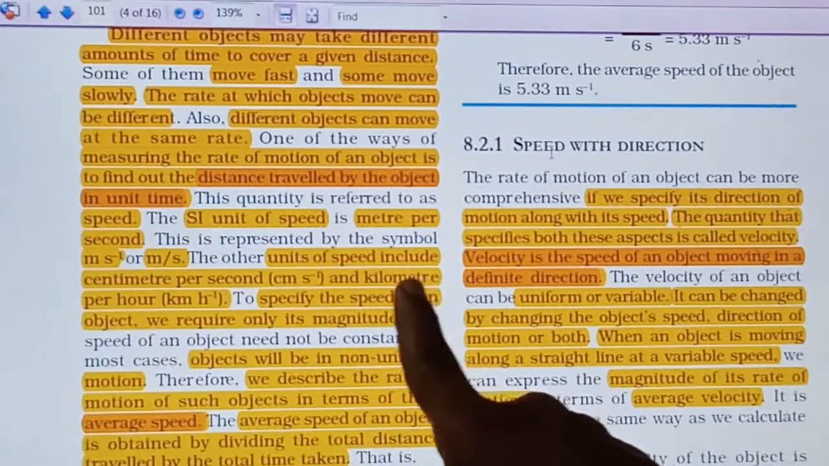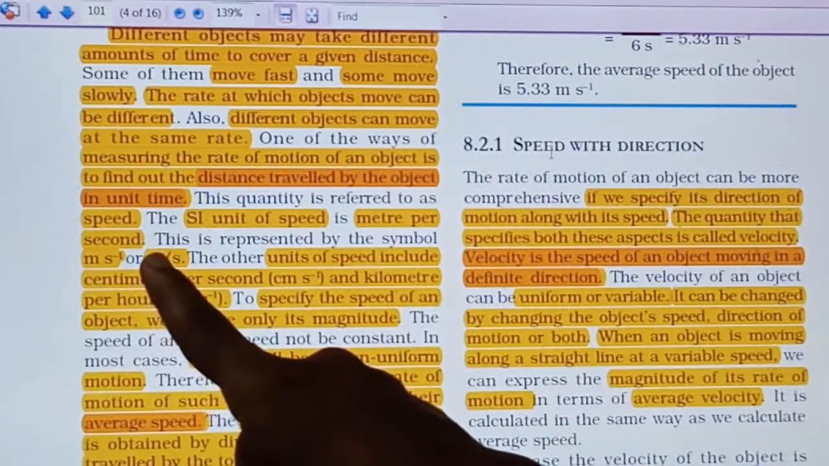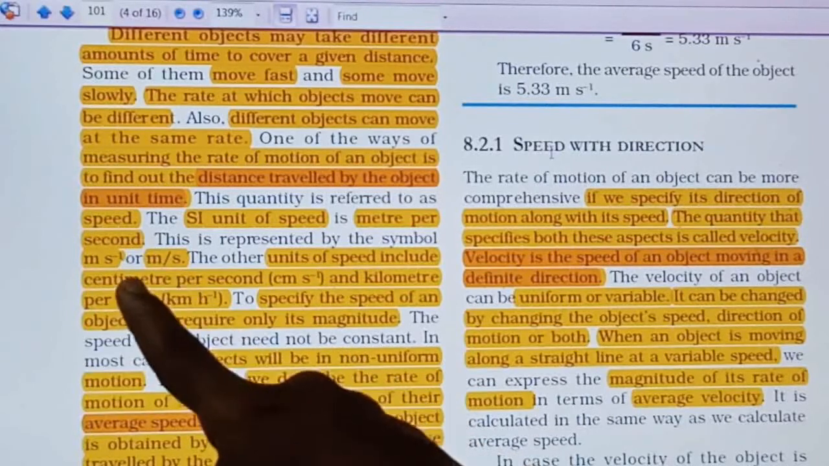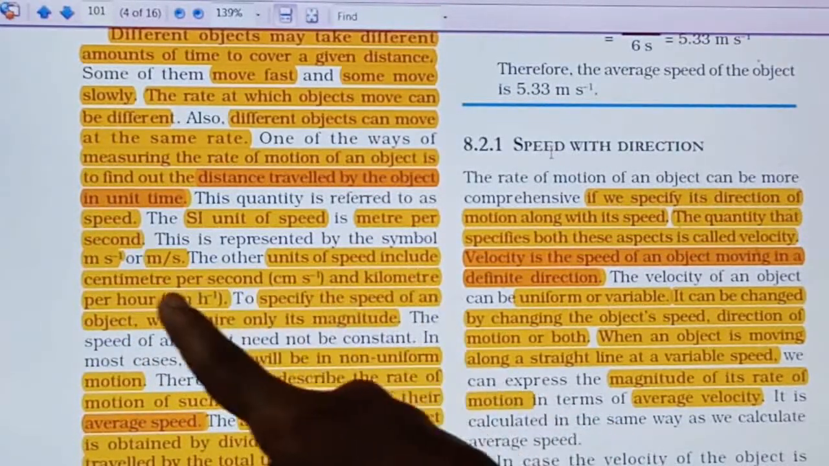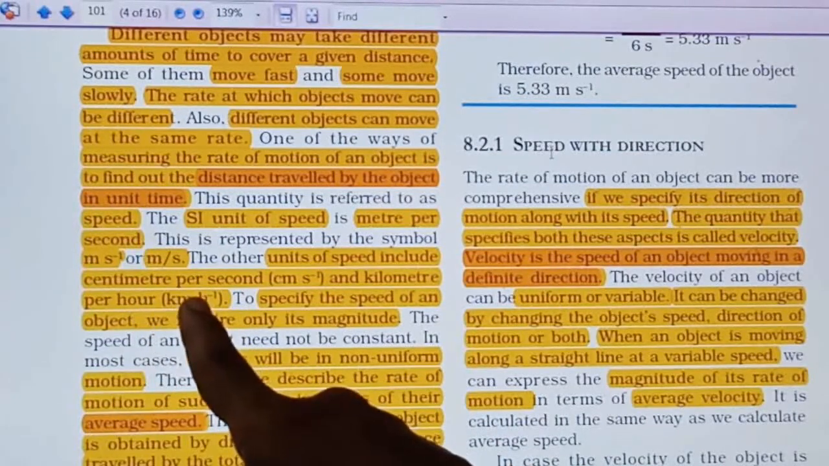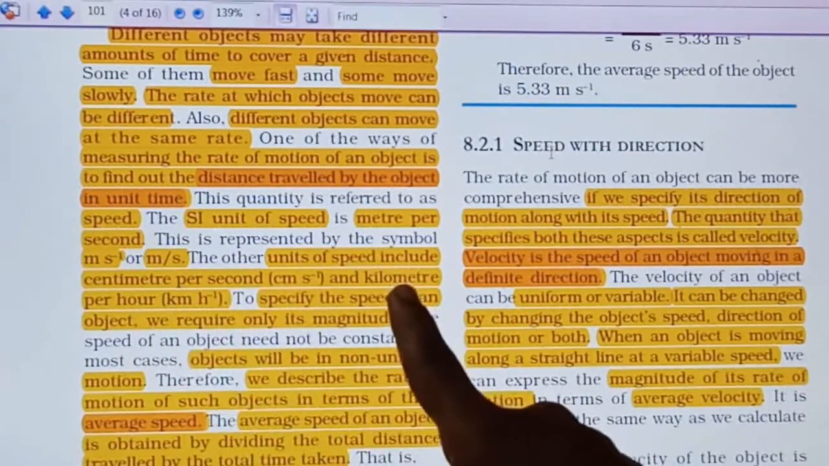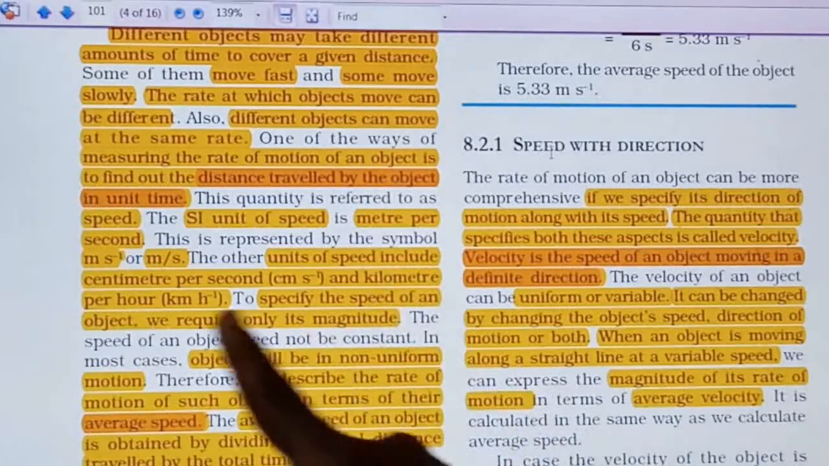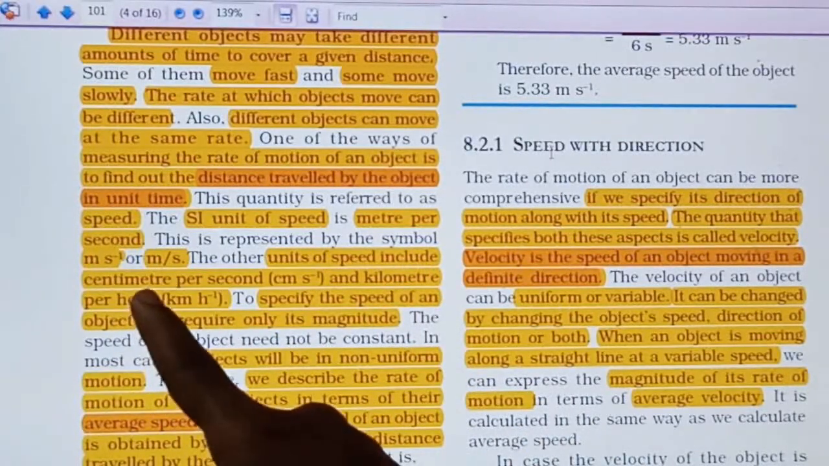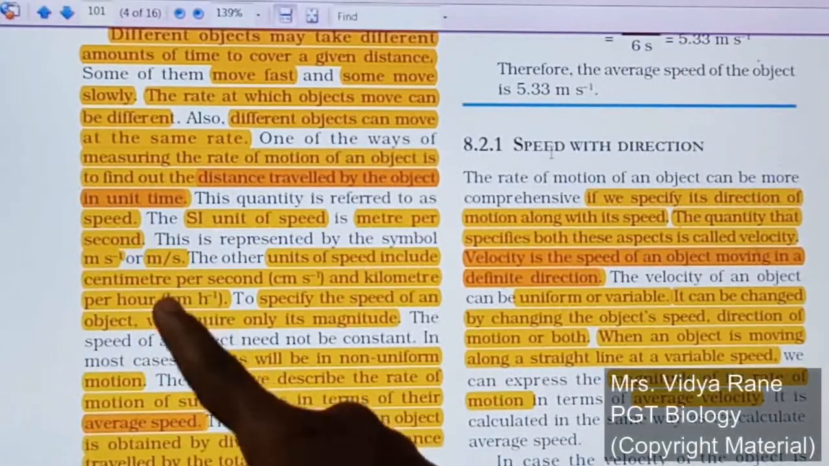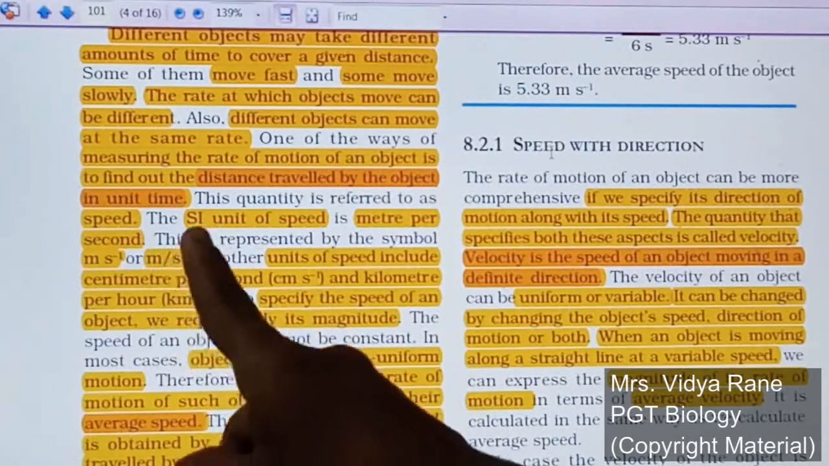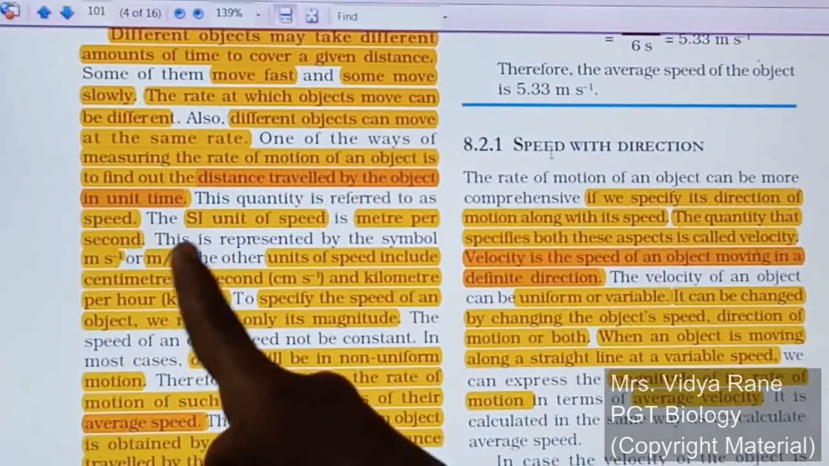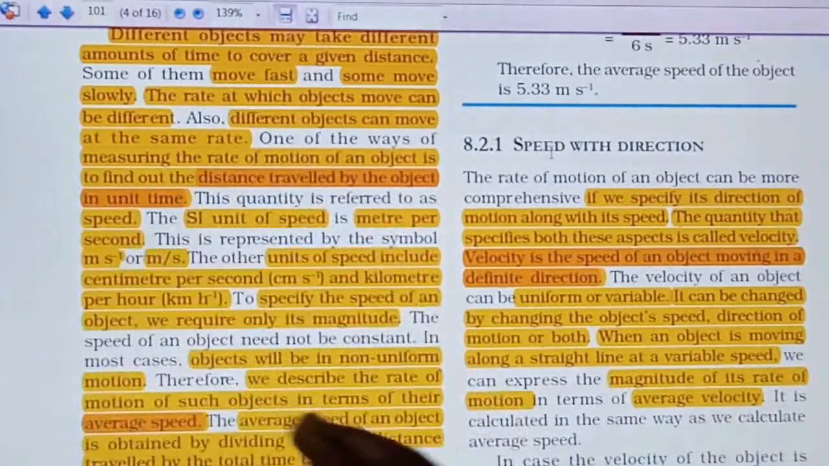Other units of speed include centimeter. Instead of meter, we can measure distance in centimeter per second or in kilometer per hour, right? Here it will not come as second. Remember this, kilometer, large distance is there, it will be measured in the larger unit of time, that is the hour. So kilometer per hour or centimeter per second or meter per second, these are the units of speed.